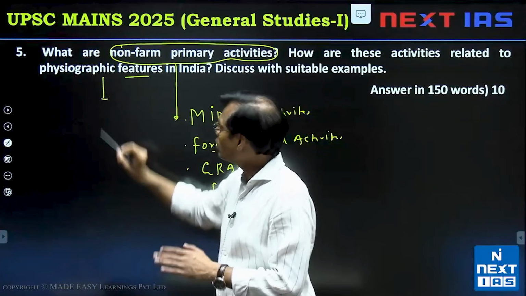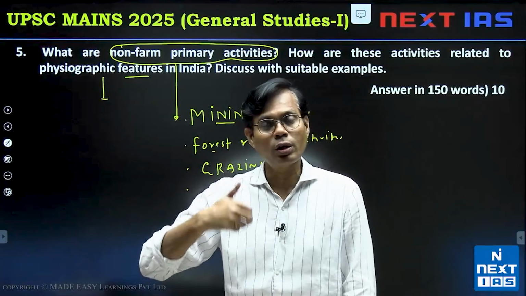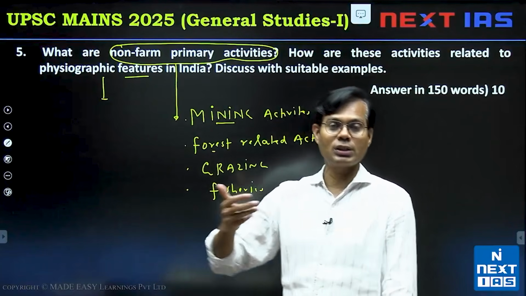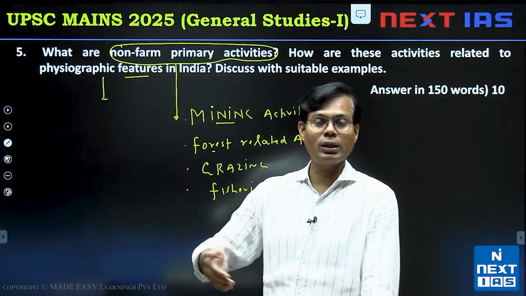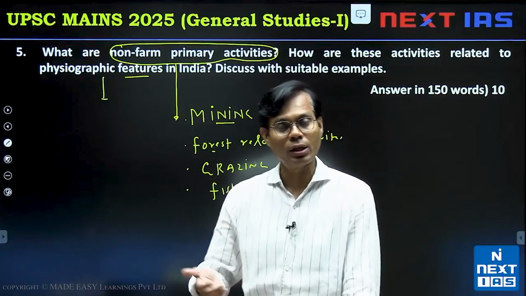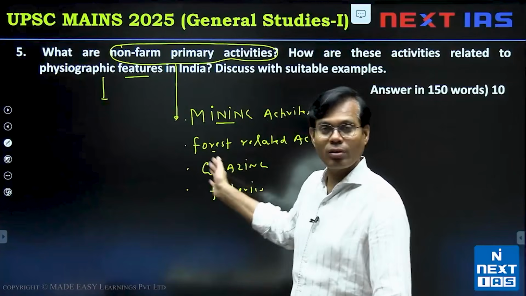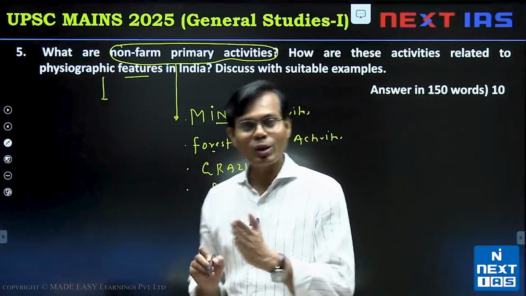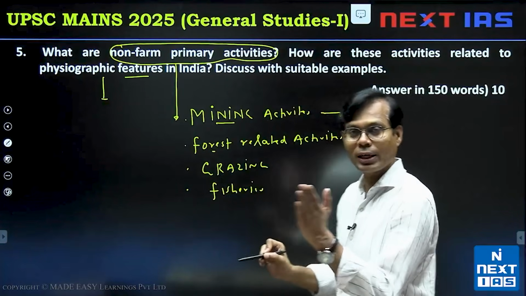So the introduction should be like that: India has varied relief, topography, or physiographic features. Consequently, it has the scope of multiple activities other than agriculture or farm activities, that is mining, forestry-related, grazing, fisheries, and so on. And then you have to consider mining activities and elaborate on them in the body part.